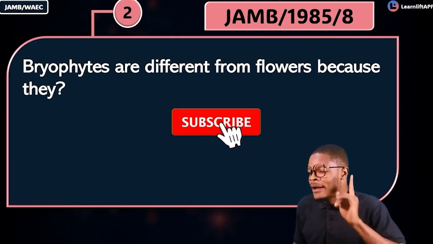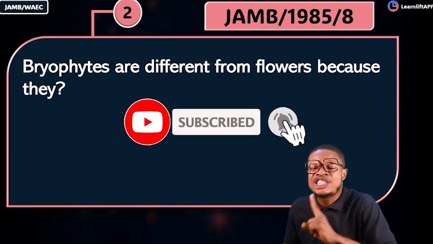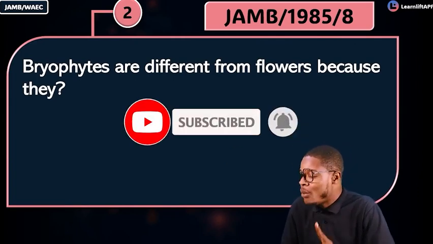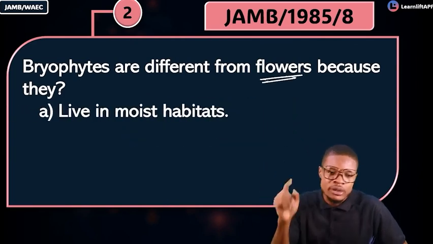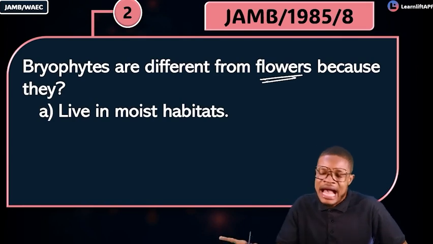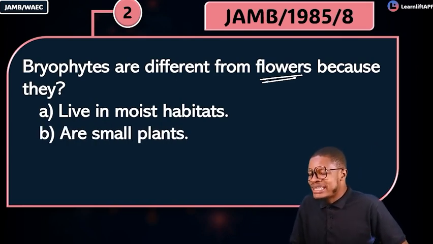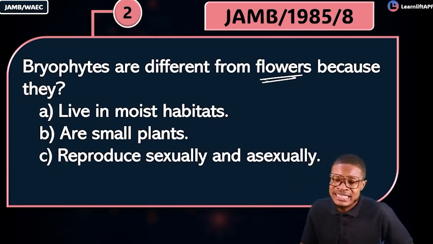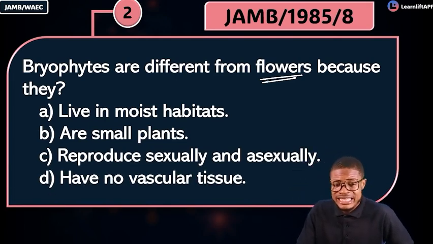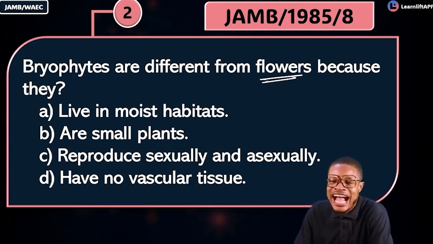The question says, bryophytes are differentiated from flowering plants by what? Option A, they live in moist habitats. Option B, they are small plants. Option C, they reproduce sexually and asexually. Option D, they have no vascular tissues.